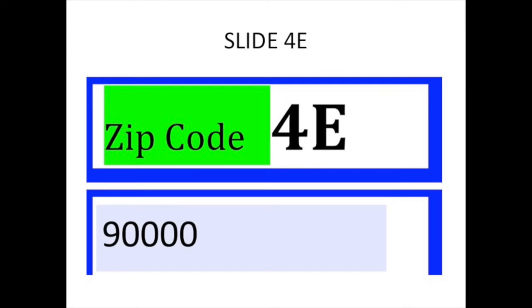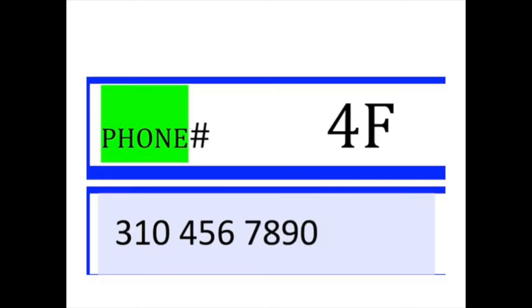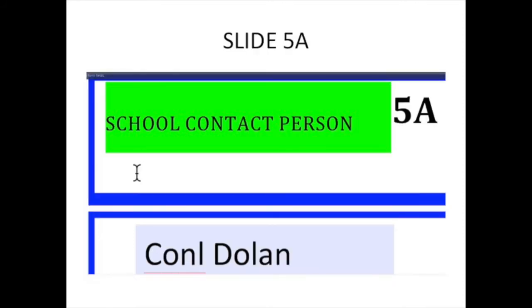In box 4E, enter the school zip code. In box 4F, enter the student's school phone number. In box 5A, enter the school contact person. This name would usually be the name of the financial aid officer or the school president.